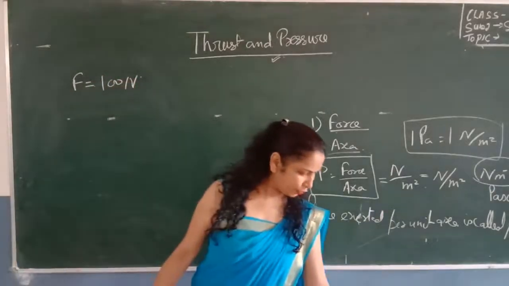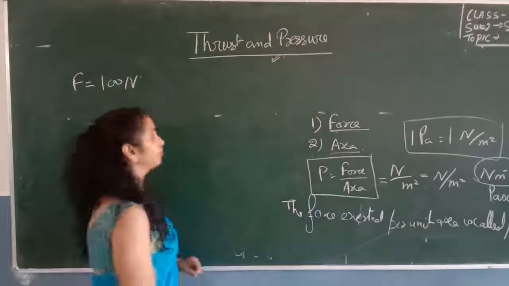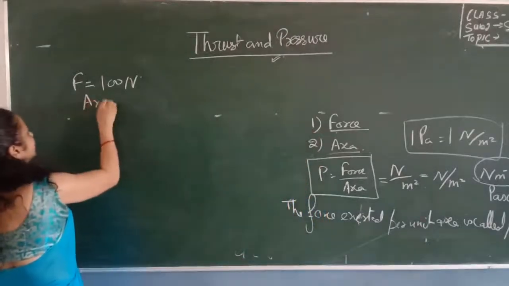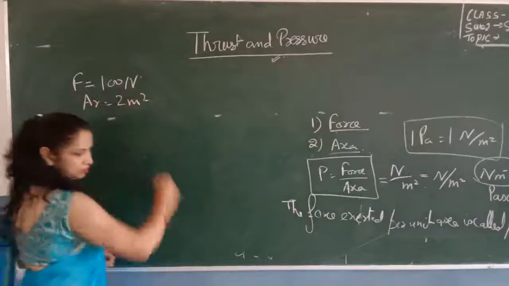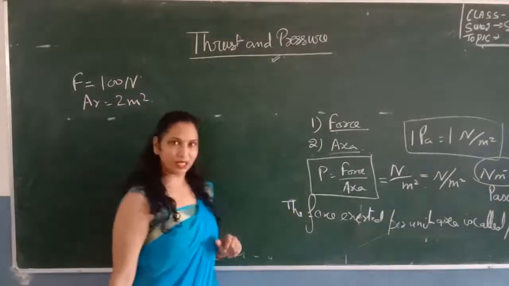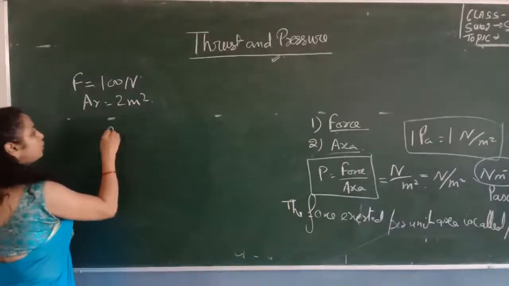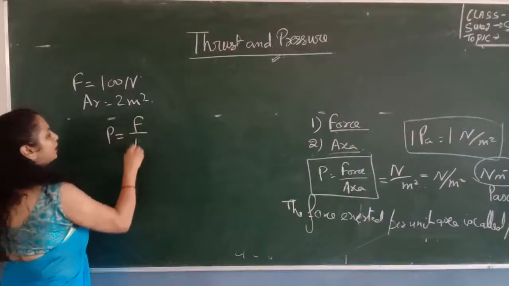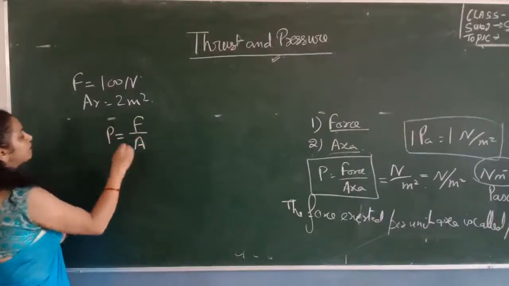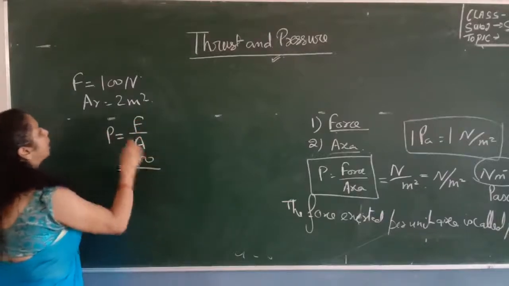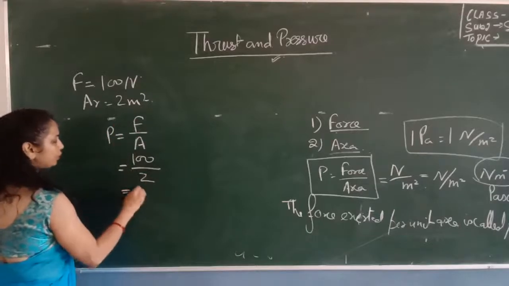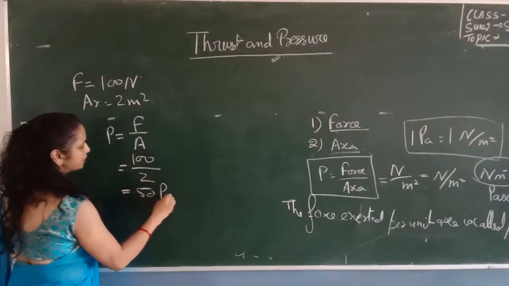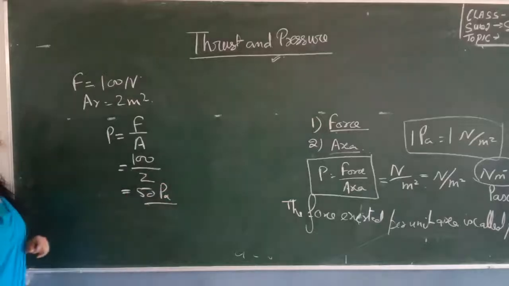It is applied on an object of area 2 meters square. Here the area is 2 meters square. You have to find the pressure. So you will see the formula: pressure is equal to force upon area. And what is the value of force? It is 100 Newton upon the area, 2 meters square. So you can say 50 Pascal is the pressure exerted on the body.